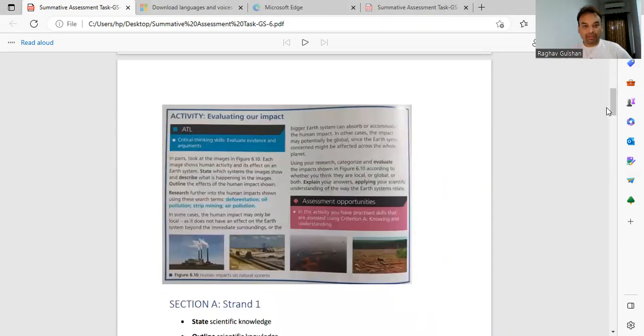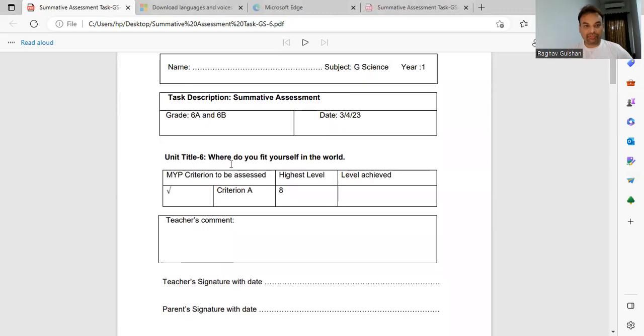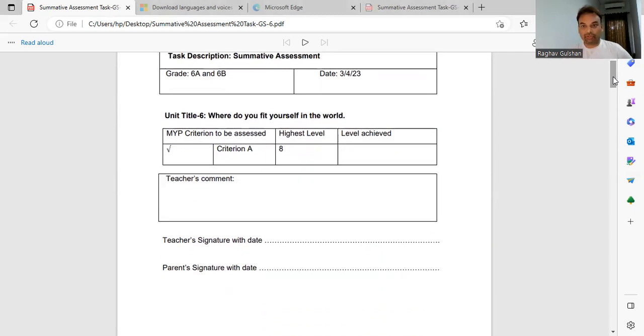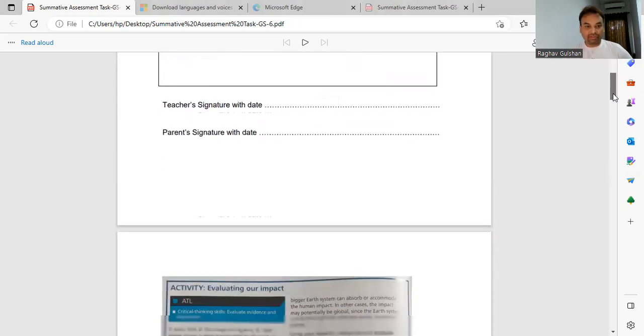I took this summative assessment from chapter 6, where do you fit yourself in the world? How do you fit yourself in the world? The name of the chapter is quite strange, different, but there is a lot of scientific information inside the chapter. And already in the beginning, we studied so many worksheets about space, the solar system especially, right?